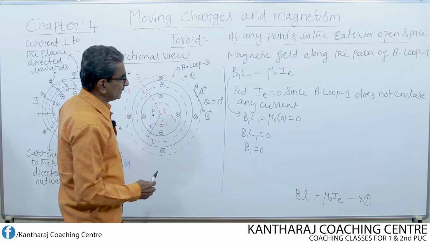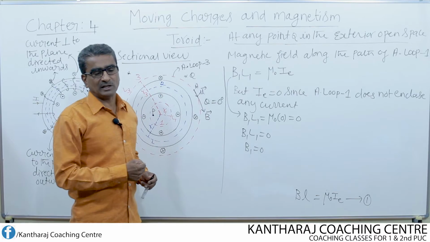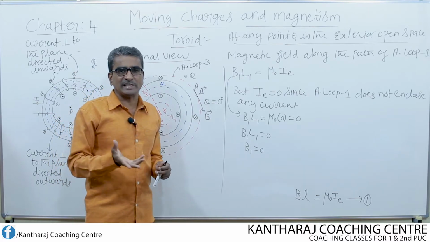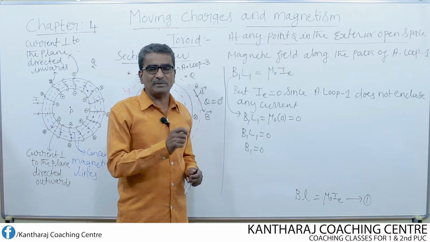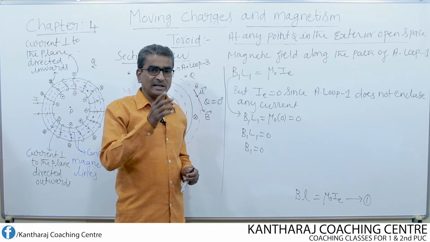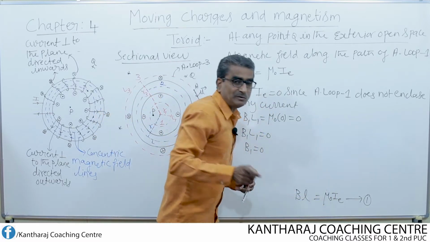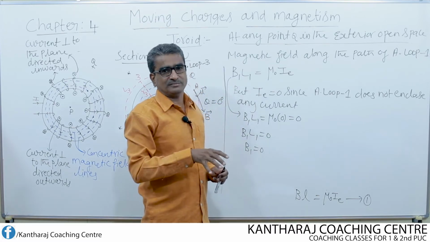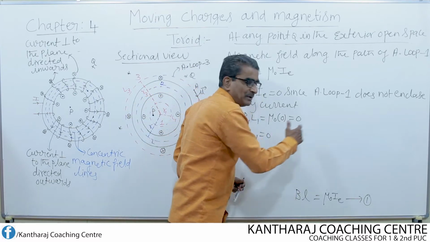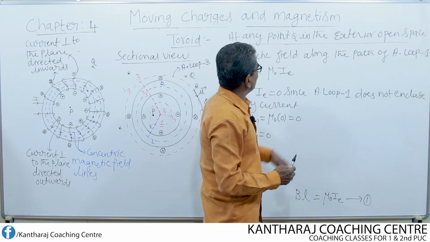Find it out. Whenever we want to make use of Ampere circuital law, there must be an Ampere loop, because without considering an Ampere loop, you cannot apply the Ampere circuital law. The statement of Ampere circuital law says that the line integral of magnetic field is equal to mu naught times the current enclosed within the Ampere loop. So a loop is a must in order to make use of this Ampere circuital law.